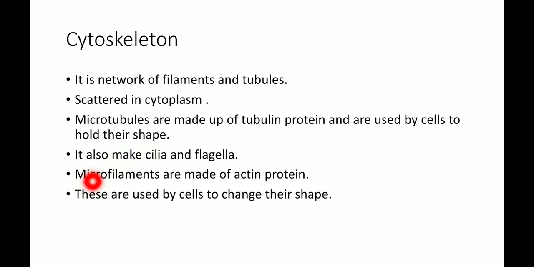Now the next one is microfilaments, of which the cytoskeleton is also made up. Microfilaments are made up of actin protein. Actin is a protein. Its role is in the contraction of muscles and in motility, and one of the most important roles of actin is that it is used by cells to change their shape. Whenever a cell changes its shape it utilizes actin protein, while cells hold their shape with the help of tubulin protein, and the cytoskeleton is made up of both actin protein and tubulin protein.